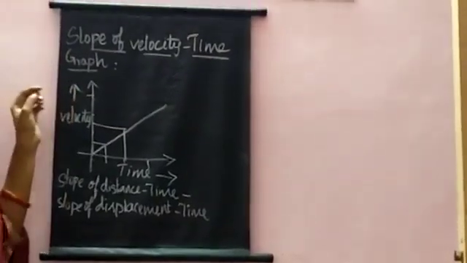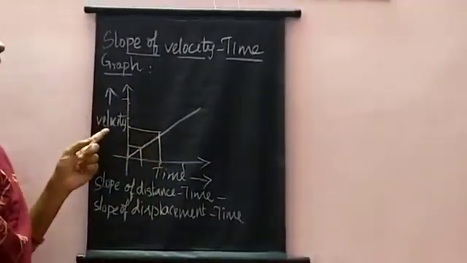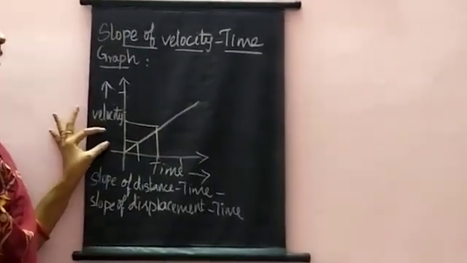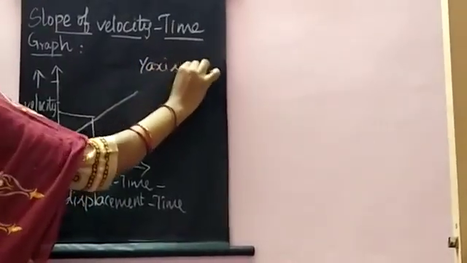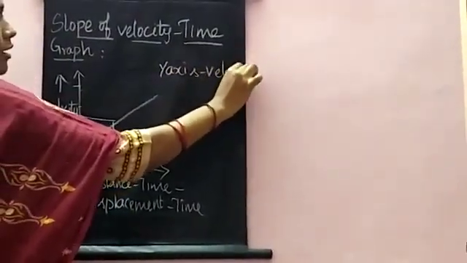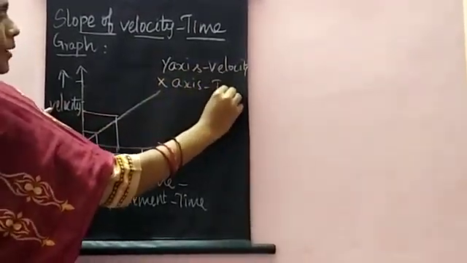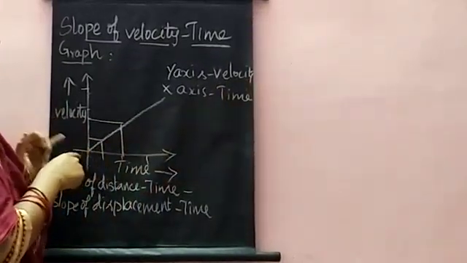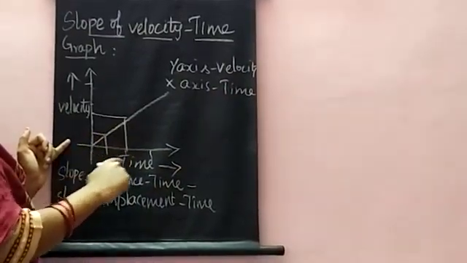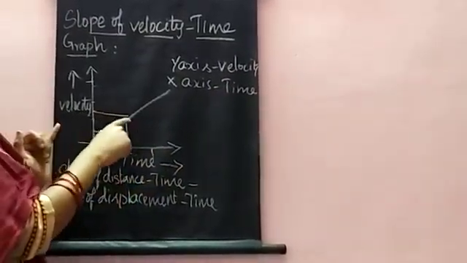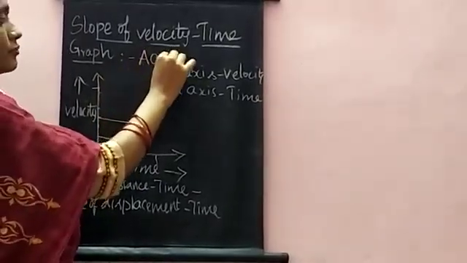Let us look at the slope of the velocity time graph. First, we know how to draw the velocity time graph. In a velocity time graph, velocity is along the y-axis and time is along the x-axis. From this graph, we can see that the velocity increases as the time increases. From the slope of this velocity time graph, we can find the value of acceleration.